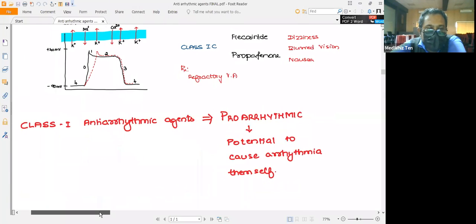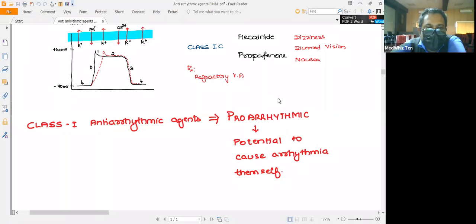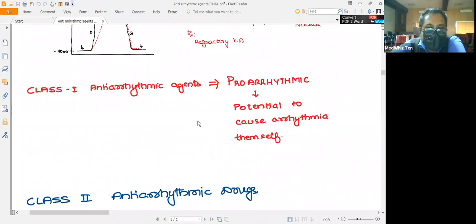Apart from that, a very important thing you should keep in mind is that of these four classes, the class 1 antiarrhythmic agents are pro-arrhythmic agents. That means they have the ability to cause arrhythmia by themselves. They are antiarrhythmic drugs which can cause arrhythmia by themselves, so you should keep that in mind. Though they are antiarrhythmic agents, they can increase the conducting abnormality.